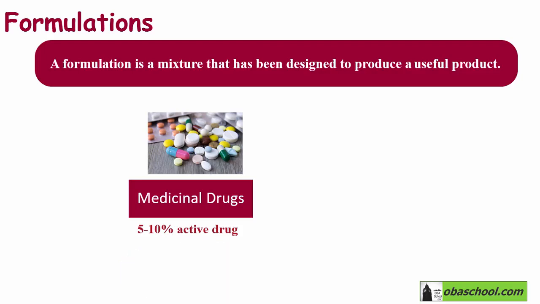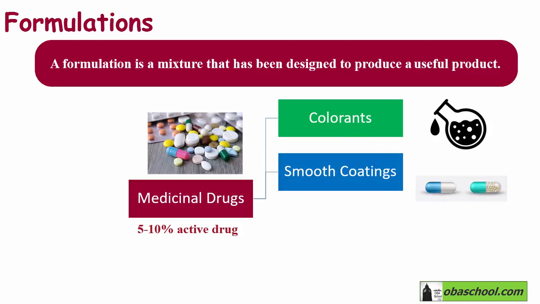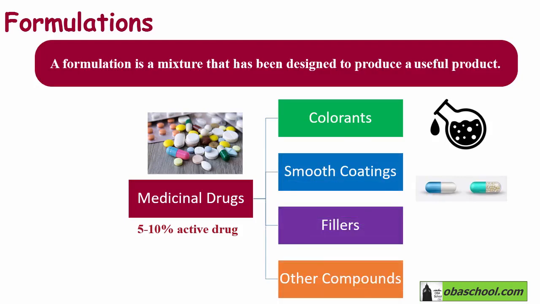For example, if you are taking a drug in tablet form, it can also contain some colorants, some smooth coatings to aid swallowing, fillers, and other compounds to aid their dissolving at the most effective place in the digestive tract. So drugs that we use aren't pure substances. Actually, they are formulations. They contain only about 5 to 10% of the active drug which will cure the illness, whereas the other substances may be some colorants, some smooth coatings, fillers, and other compounds to aid the dissolving of the drug.